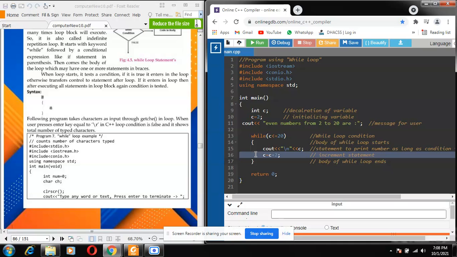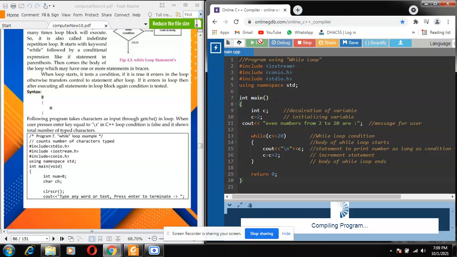I will show you at the end how, by changing just one minor thing, we can print the odd numbers also. Line number 17 just ends the while loop. In line 18, I just leave the line empty for the clarity of the program, and then return 0. You know very well we have to write return 0, so that the program returns a value, and the body of the program ends. Now let's run this program and see what happens. Our goal is to get even numbers from 2 to 20.